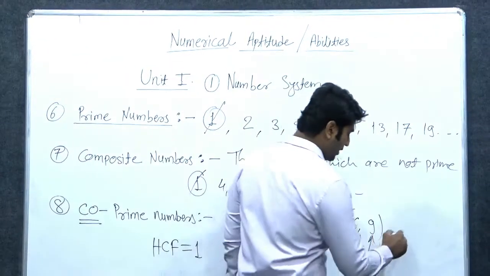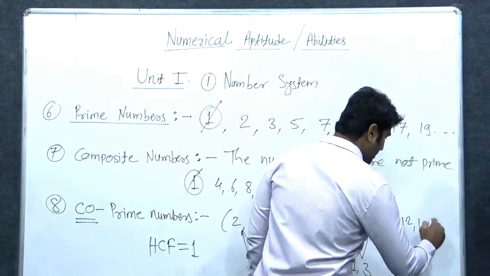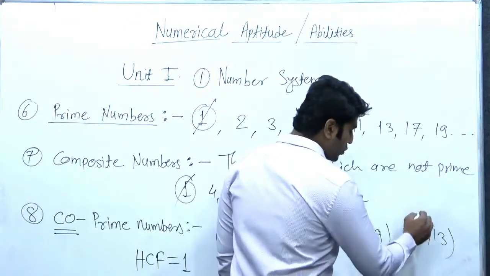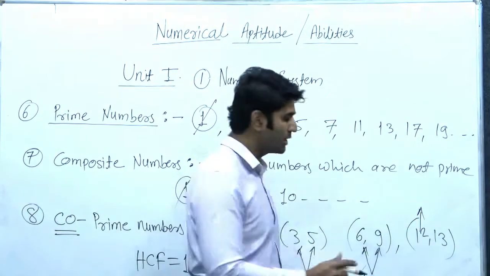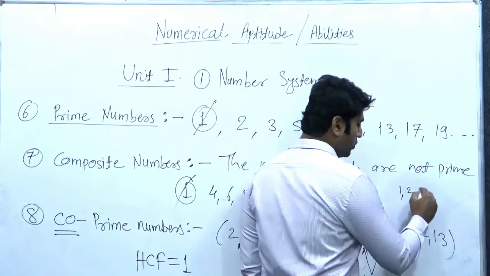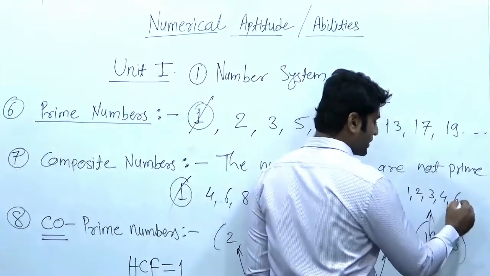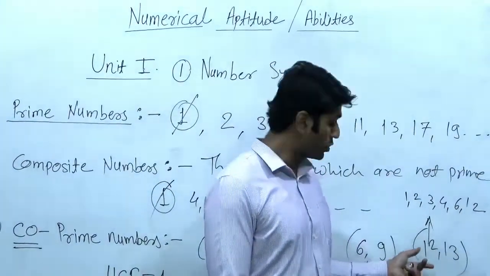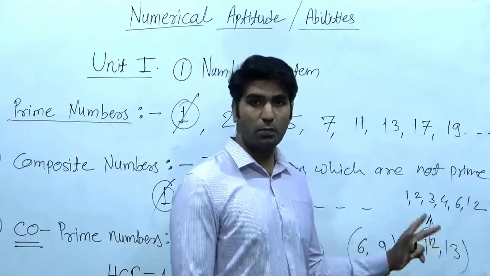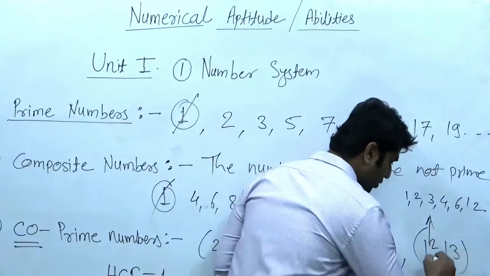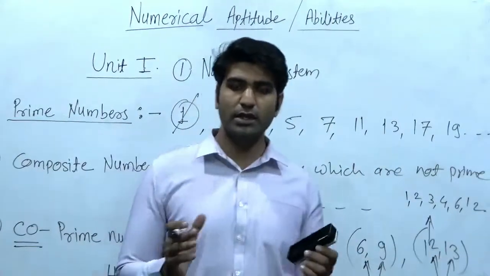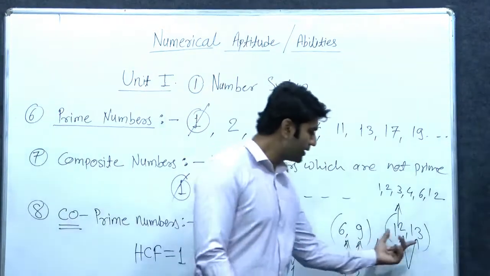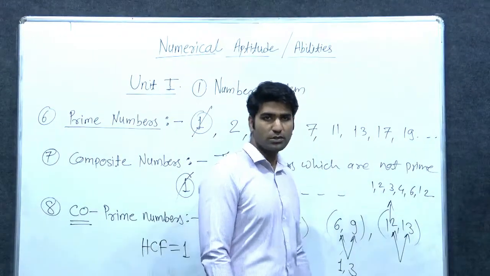Okay, again one more pair, 12 and 13. The question is, 12 has many factors like 1, 2, 3, 4, 6, 12. So 12 has so many factors, but commonly we are considering them as a pair. So 12 and 13. Commonly, can we divide these two numbers with any of these numbers?